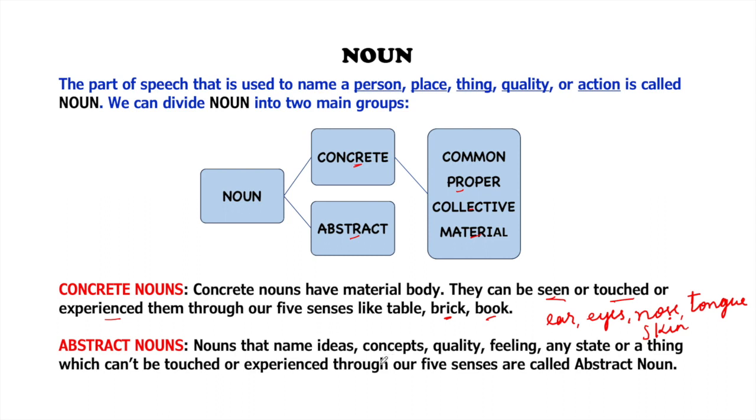Then comes abstract nouns. So nouns that name idea, concepts, quality, feeling, or any state of action which cannot be touched or experienced through our five senses are called abstract nouns. So if you are unable to experience noun through your five senses, it means that is abstract noun. We will study in detail about abstract noun in the next video.